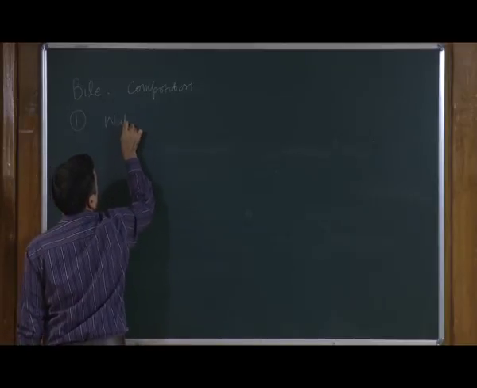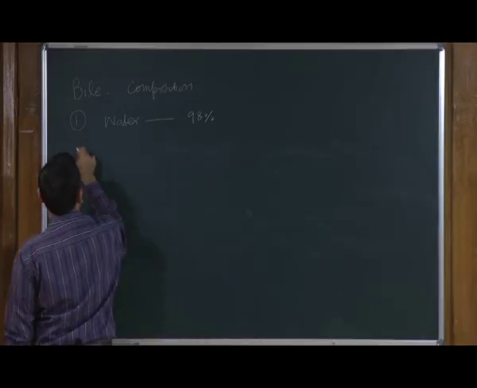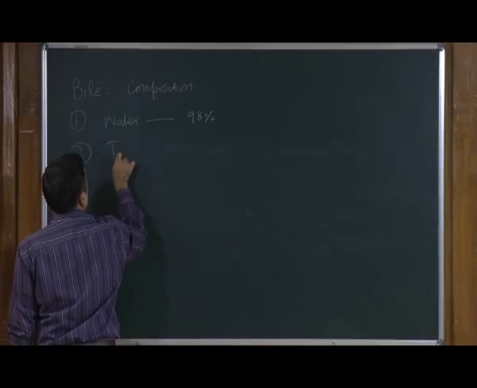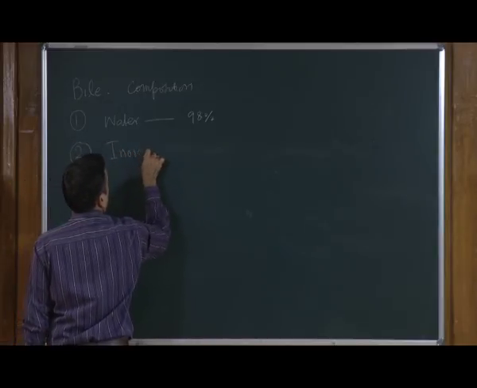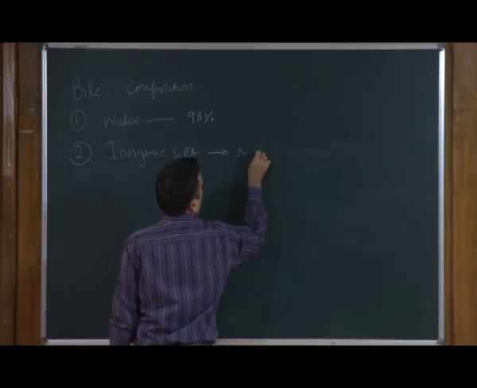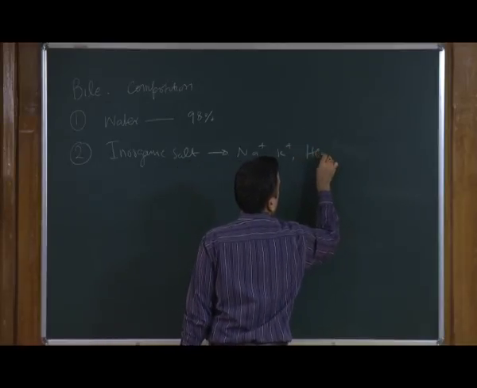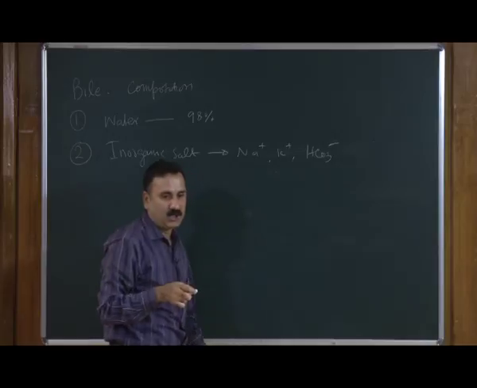As we discussed, it contains approximately 98% water, it contains inorganic salts of sodium, potassium, and sodium potassium bicarbonate.